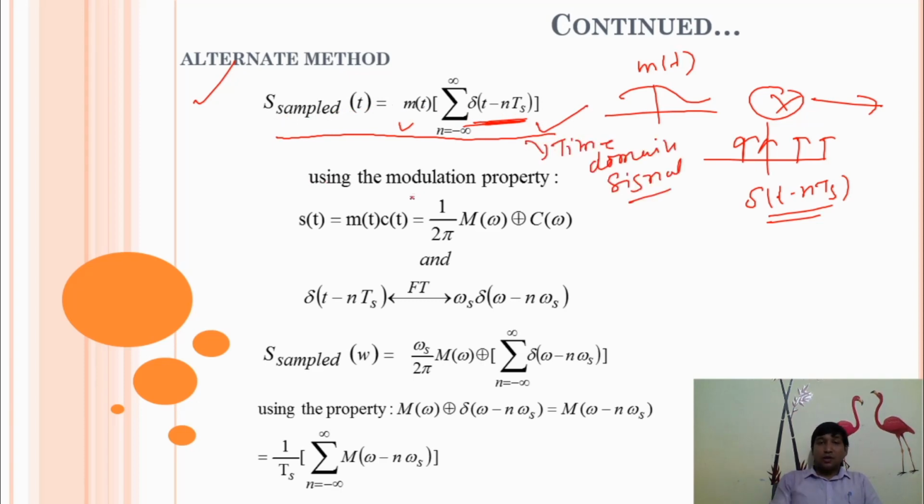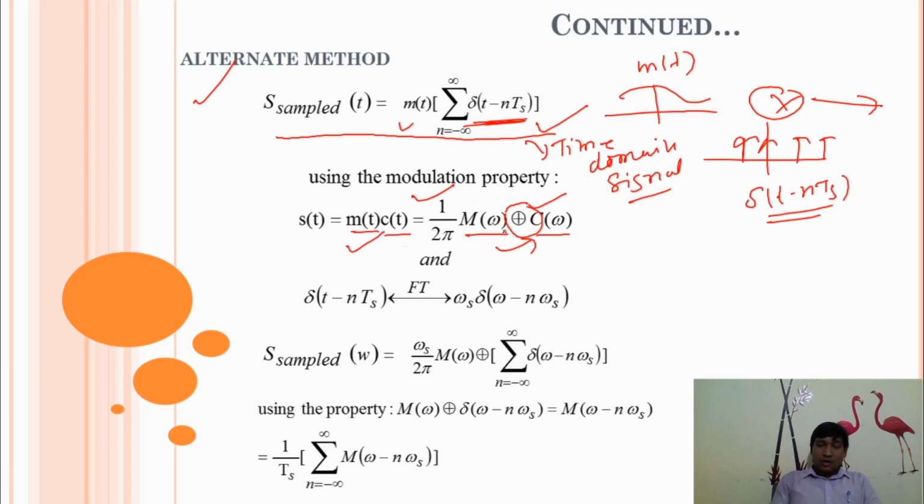Using the modulation property, in the time domain, m of t into c of t can be represented in the frequency domain as the convolution of M omega and C omega divided by 2 pi. So this is in the time domain and this is in the frequency domain. Any time domain multiplication can be represented in the frequency domain after convolution.